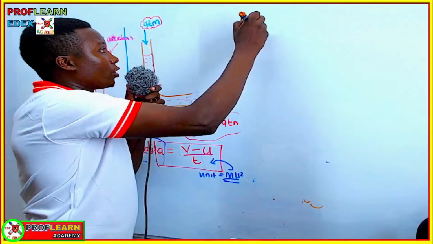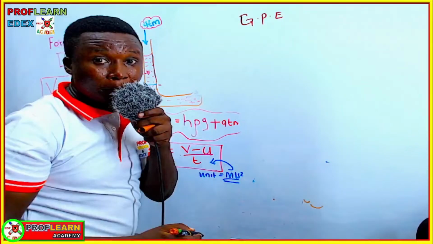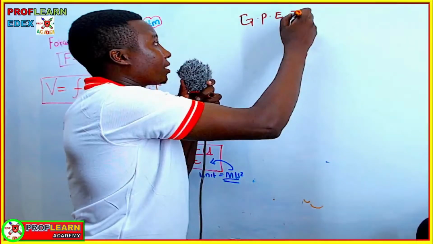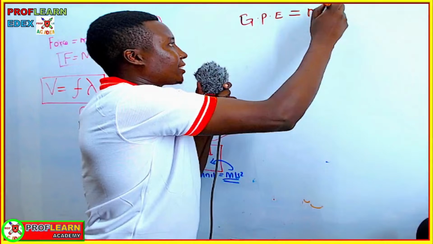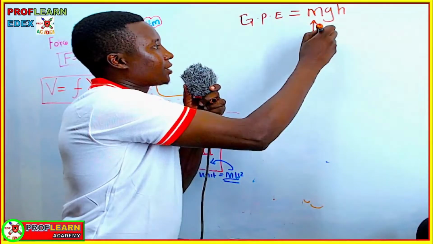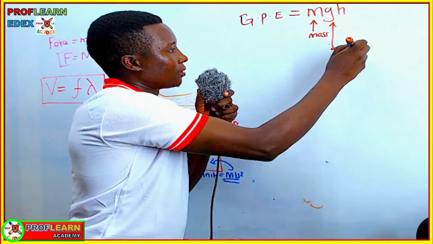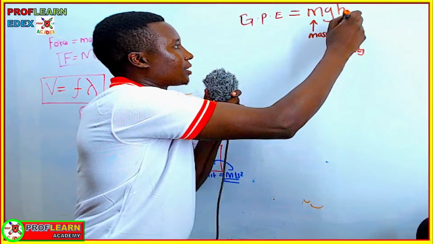So this is going to be the gravitational potential energy formula. You will not be provided that. You must know that gravitational potential energy is mass times gravity times height, mgh, where this represents the mass, this represents gravity, and this is the height.